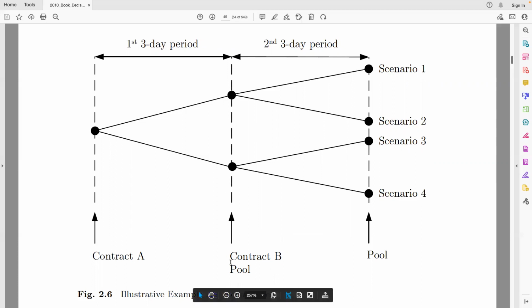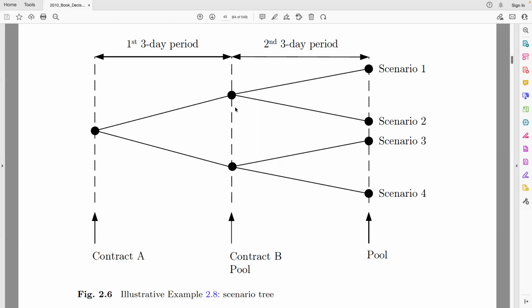So the decision for contract B is a future decision. So we are here and we have to decide how much energy we're going to sell using contract B for the second period. However, for the pool scenarios, the ones we are placed here, we have to decide how much energy we're going to sell in the first 3-day period.